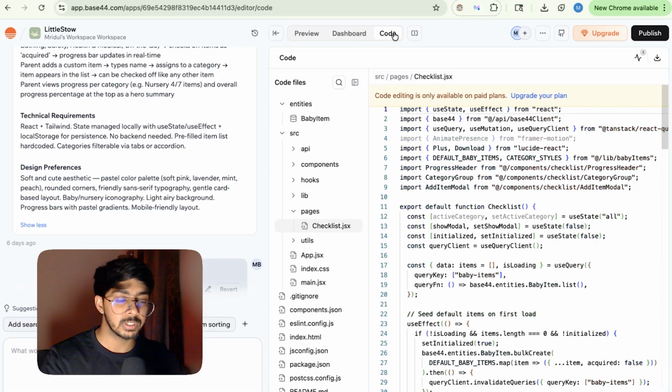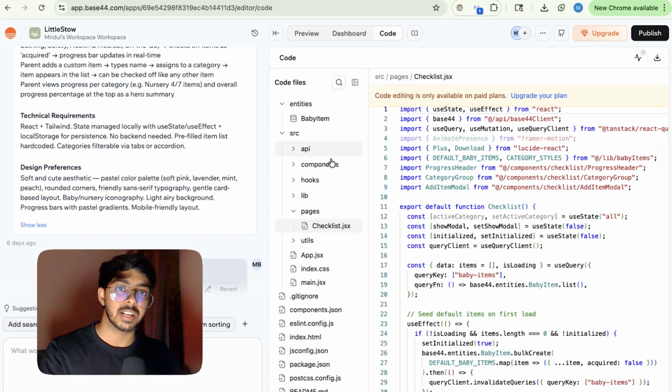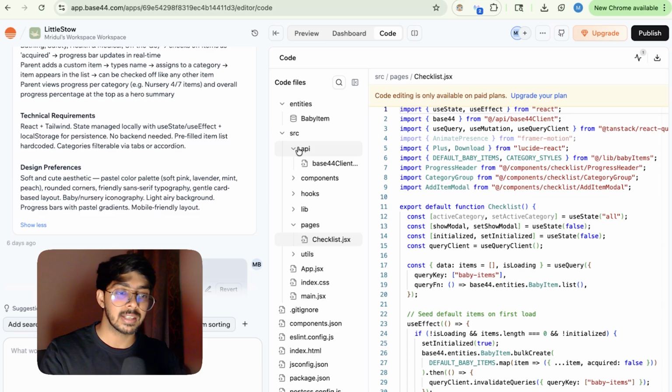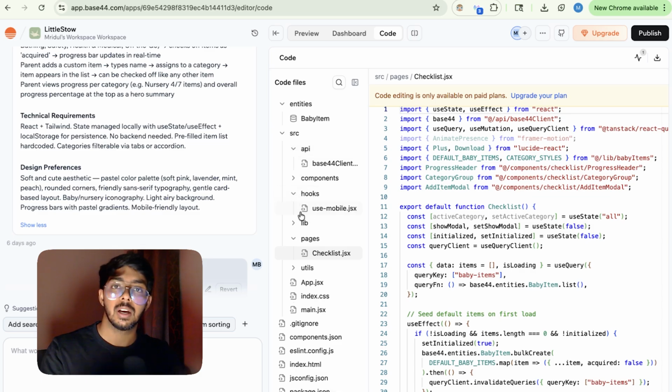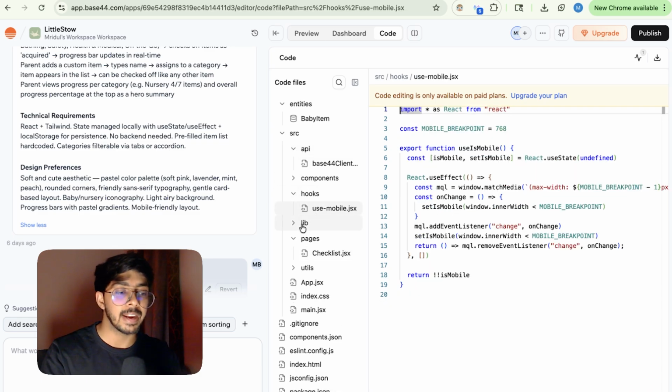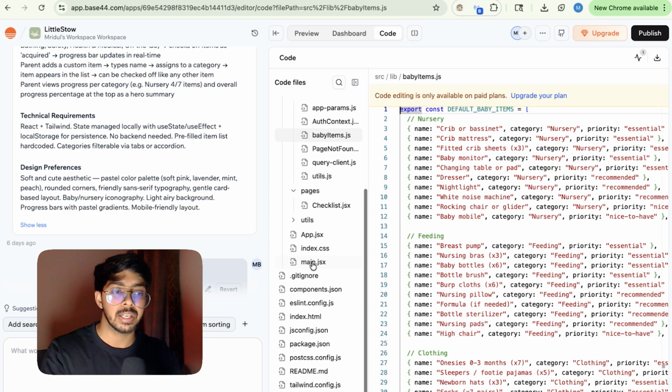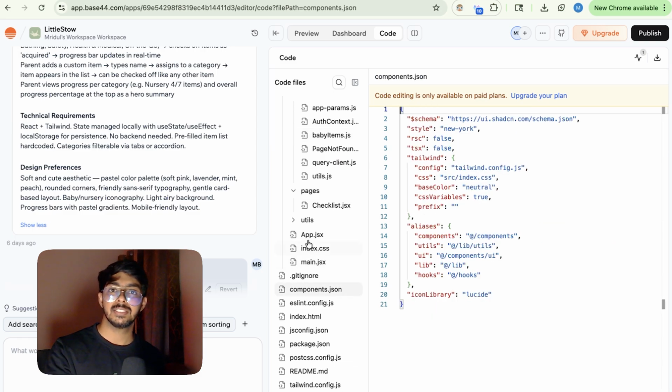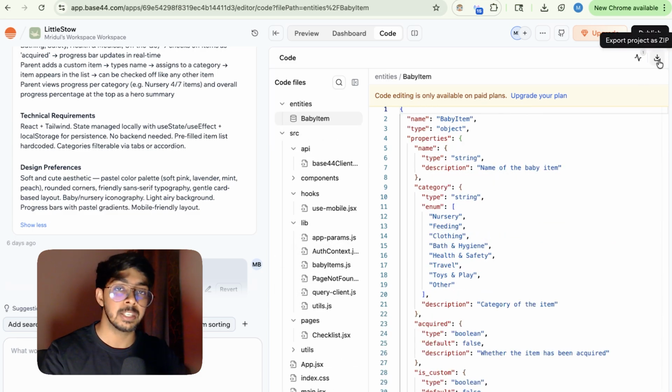And right after that, if you want to make any change in the code manually, and you do not want AI to make that change for you, you can come to the code section. Here you can see the folder structure. Right in the folder structure, you can click the files related to your changes. You can go to the file and make the changes over here, and boom, you are done. It allows you to download the code base in zip format as well.